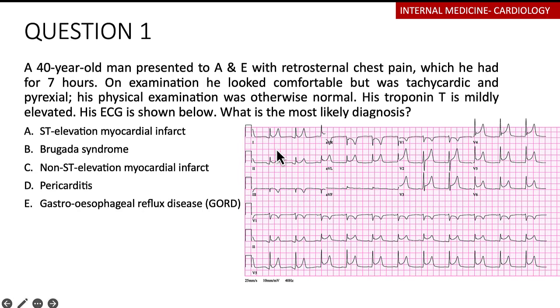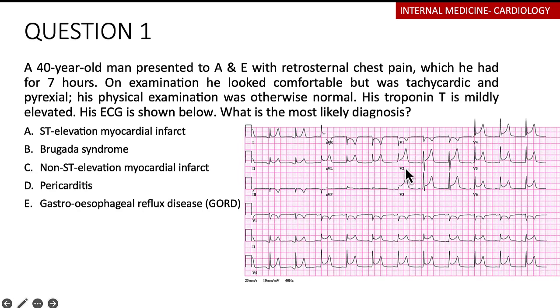Then coming now to the PR segment, you can see that there seems to be something going on here with the PR segment. It seems a bit depressed. Compared also to the ST segment, as you can see, there's widespread ST segment elevation from lead 1, 2, 3, V1, V2, V3, V4, V5, V6. And of course, there are these peaked T waves that seem to be also widespread.